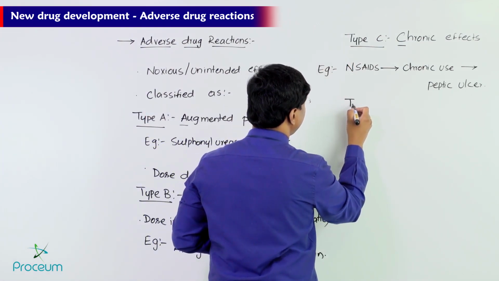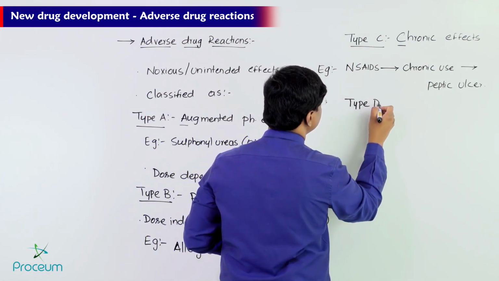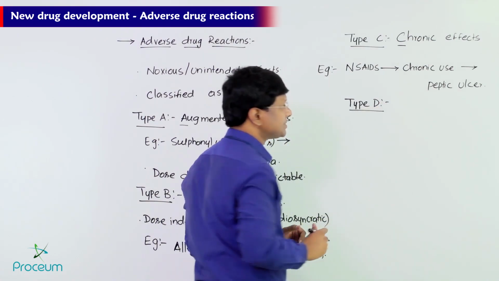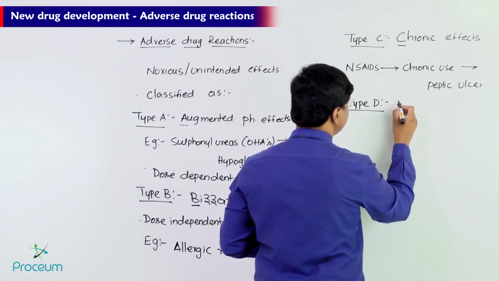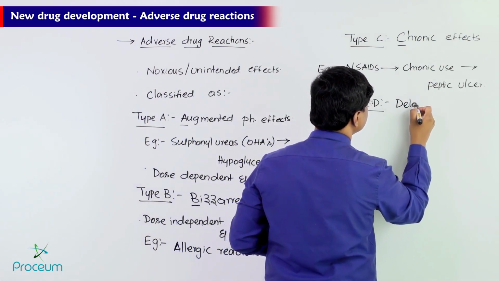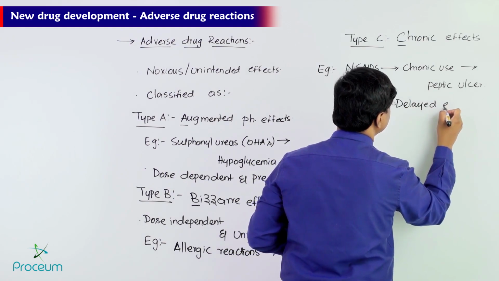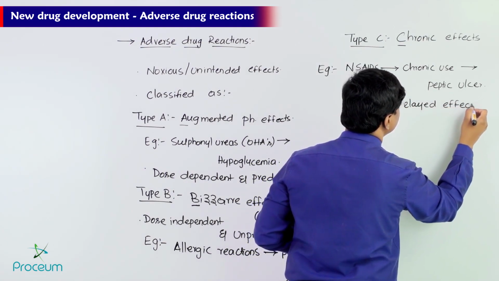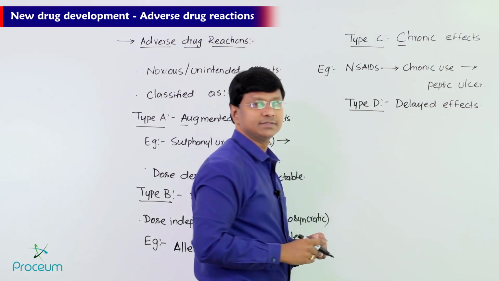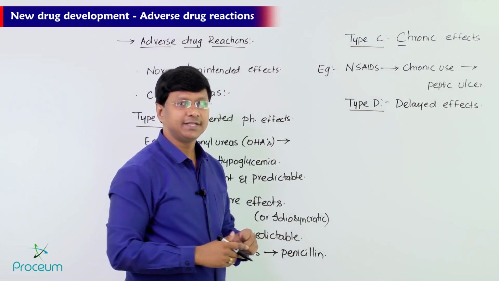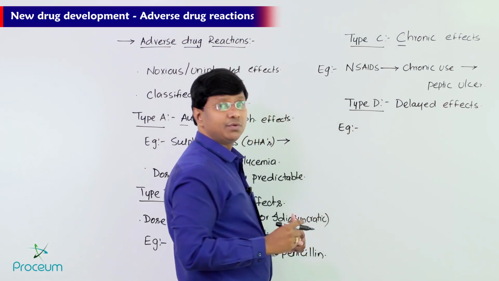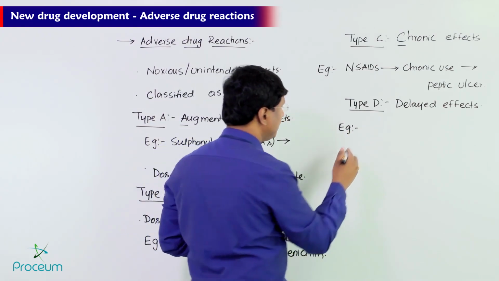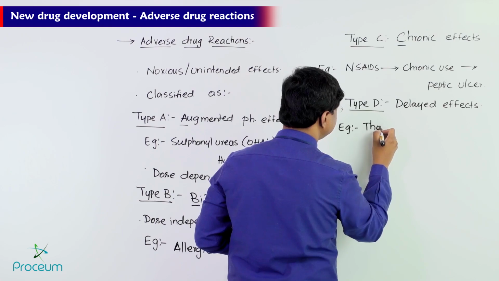Next let me discuss type D reactions. D stands for delayed effects. Let me tell you the example here. You have a drug called thalidomide.